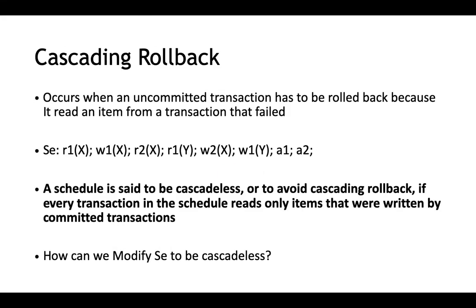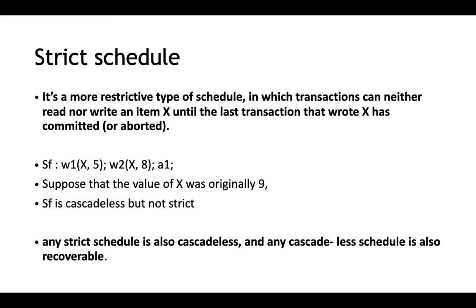So there are 4 types of schedules: recoverable, non-recoverable, cascadeless, and strict. Now, if we say a schedule is strict, by default, it is going to be cascadeless and recoverable. It is like a hierarchy. If we say a schedule is cascadeless, by default, it is going to be recoverable. So it is like that.